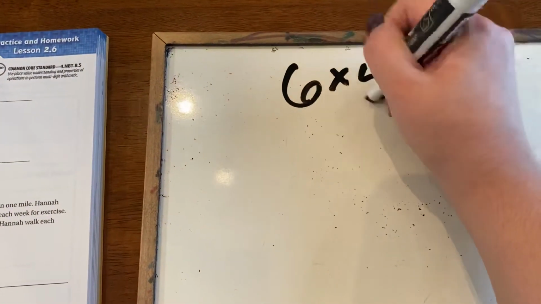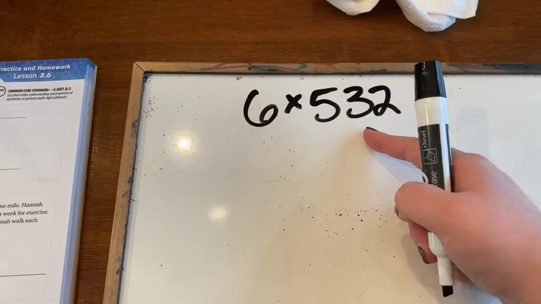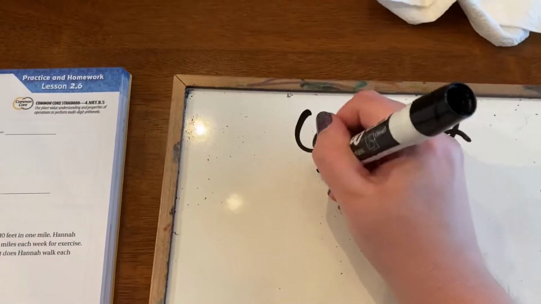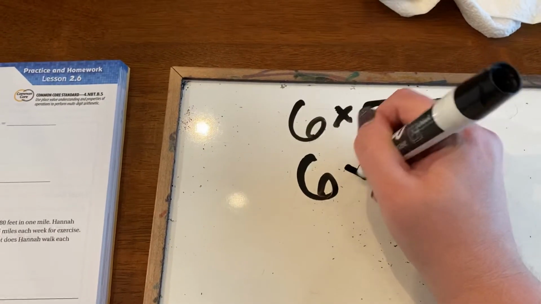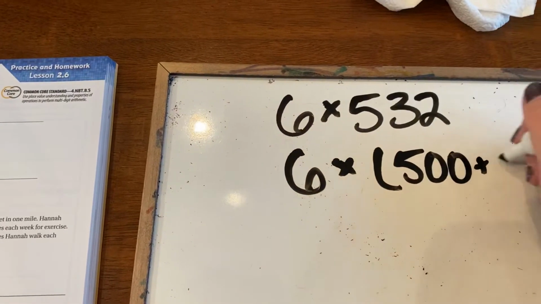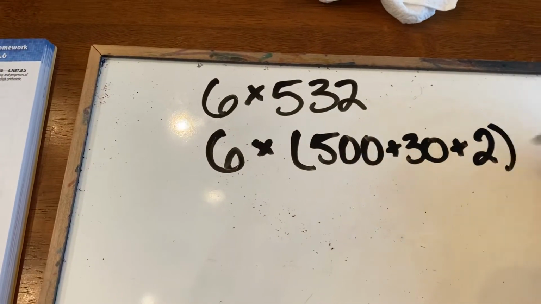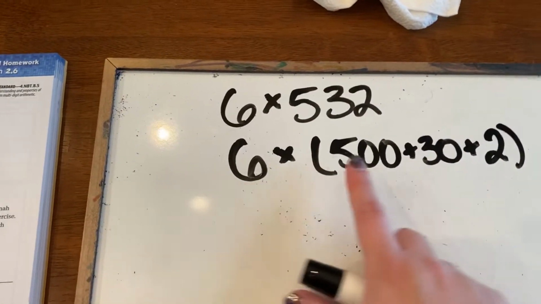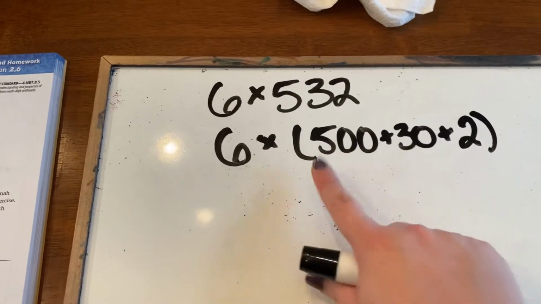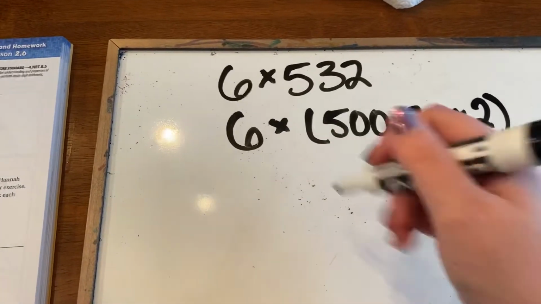All right, the next one is 6 times 532. Again, I'm going to break up this 532 into its expanded form. You guys have gotten super awesome at that. It's going to be 6 times 500. Next piece is 30. Next piece is 2. So I'm going to multiply 6 times each piece of this number, each piece of the expanded form. So since I've got 3 pieces, I'm going to have 3 boxes.